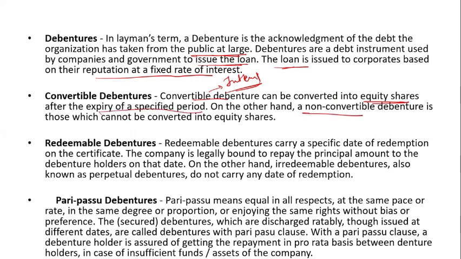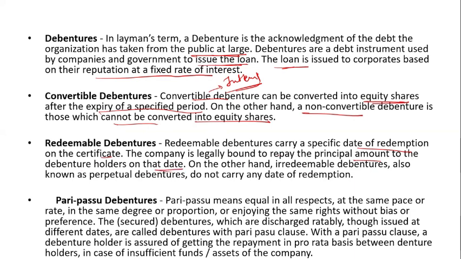On the other hand, non-convertible debentures are those which cannot be converted into equity shares. Now, what are redeemable debentures? Redeemable debentures carry a specific date of redemption on the certificate, and the company is legally bound to repay the principal amount to the debenture holders on that date.